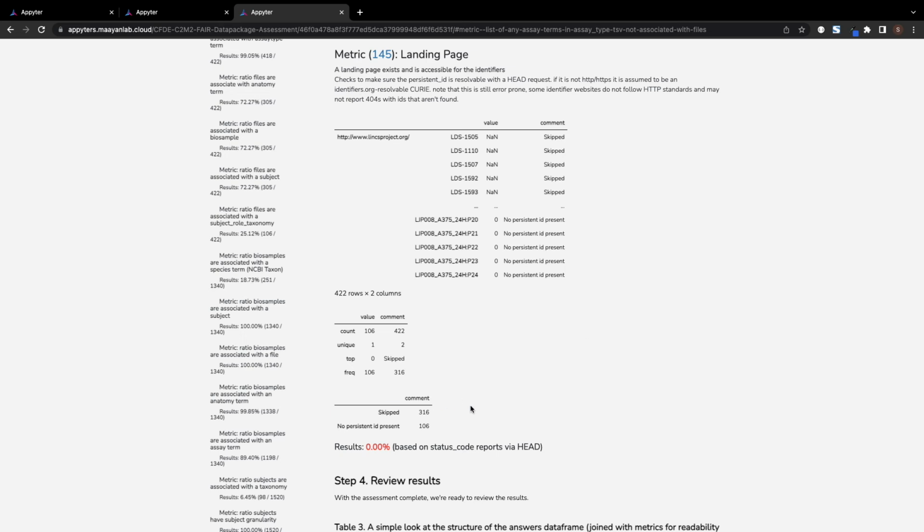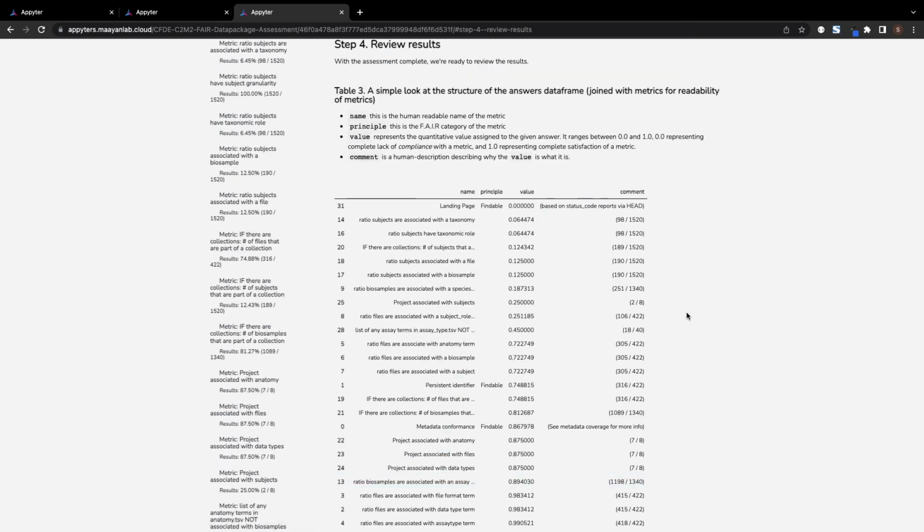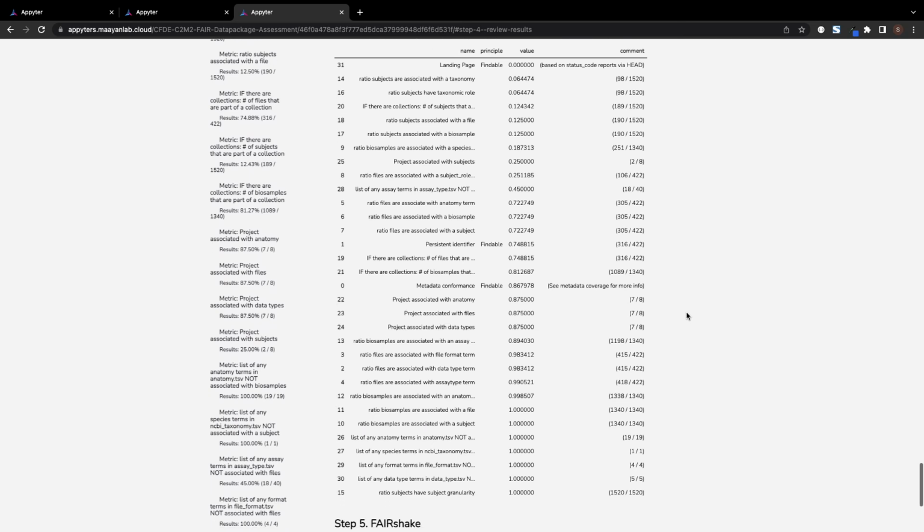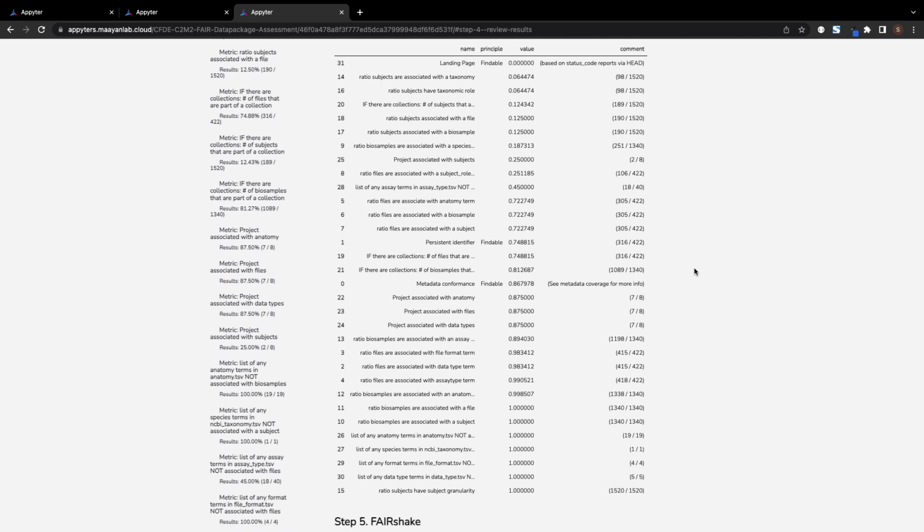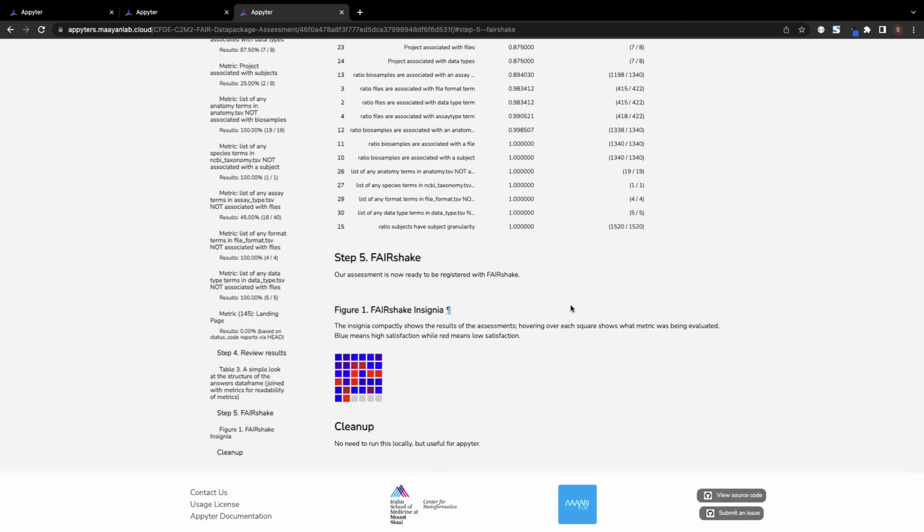Finally, the appyter provides a tabular report containing the name of each metric evaluated above, as well as the related FAIR principle and corresponding value for the input data package. This provides a unified overview of the assessment results. Additionally, a FAIRshake insignia is also generated for the input data package, which serves as a visual representation of the fairness of the data package.